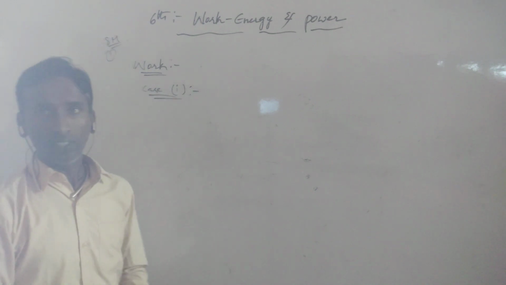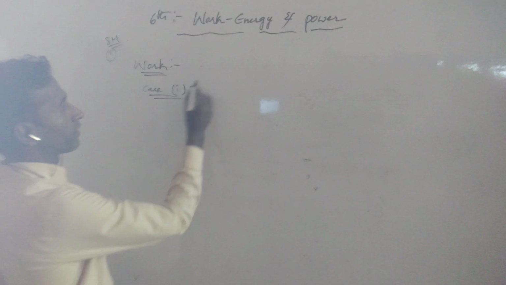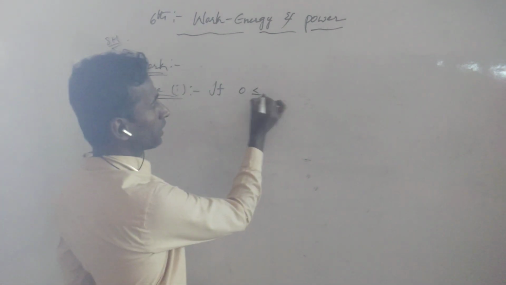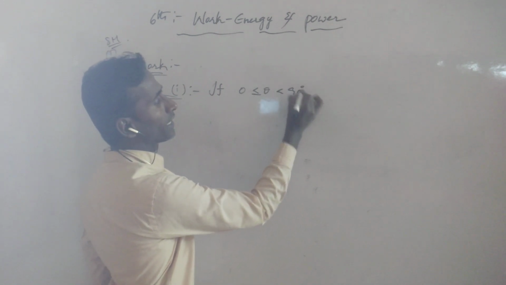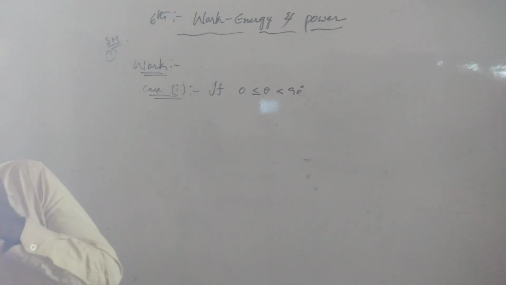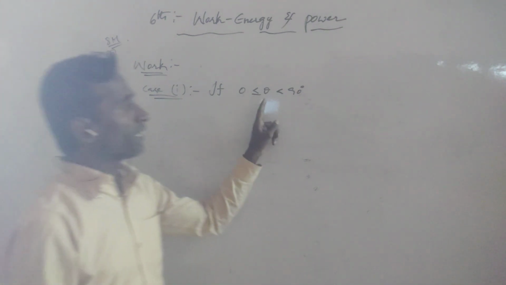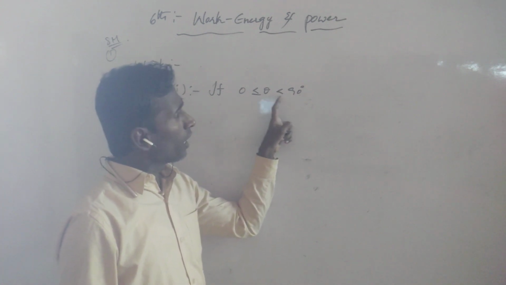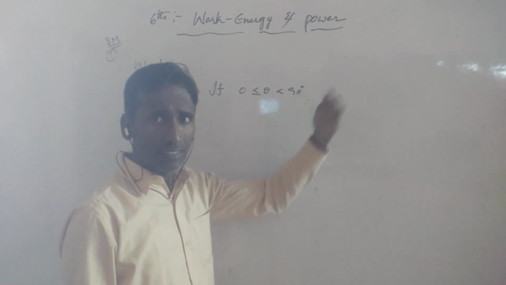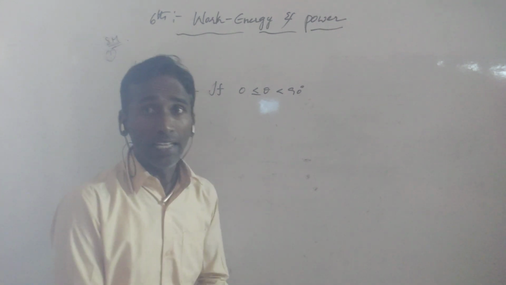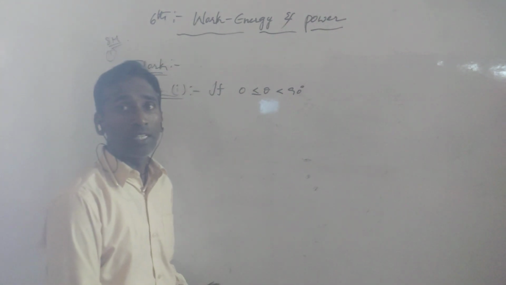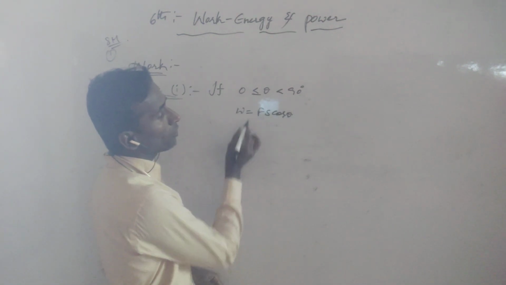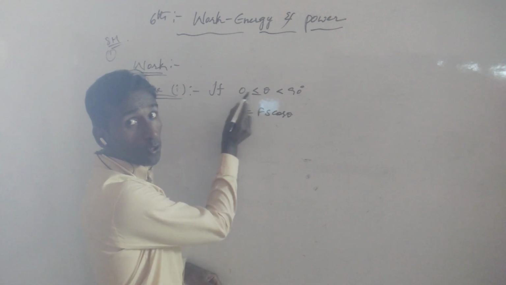In the first case, if theta value is 0 less than or equal to theta and less than 90 degrees. So less than 90 degrees we have to take the theta value. Then suppose we substitute this value in the work formula, W is equal to Fs cos theta. Suppose we take theta is equal to 0.